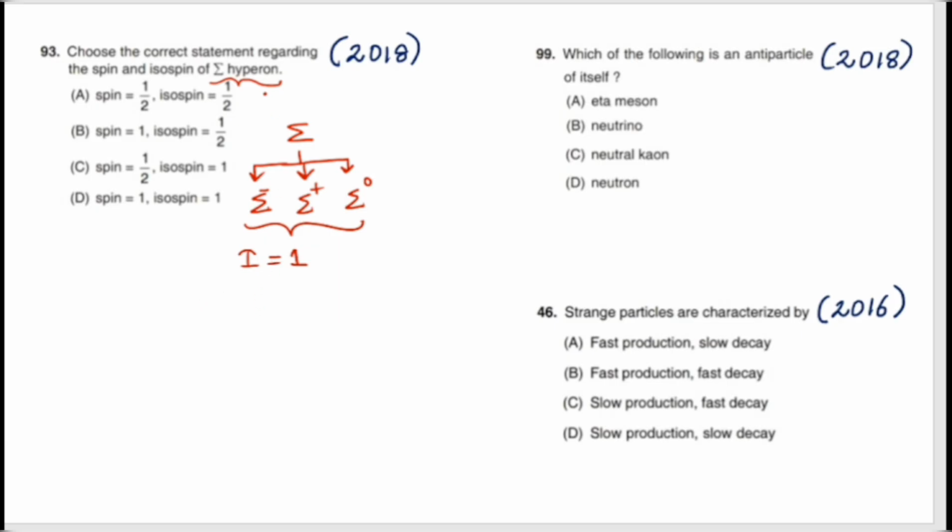And spin: this hyperon belongs to the baryons, and baryons come under the fermions. These fermions have half integral multiple spin, not integral multiple, like 1 by 2, 3 by 2, and 5 by 2. So from the options I can clearly see isospin is 1 and the spin is half integral. The third option is the right option. And the classification also I have explained in detail in the previous video. You can go and check there if you have any doubts.